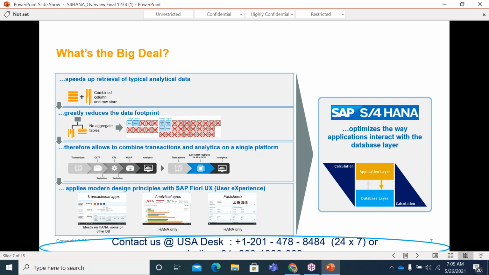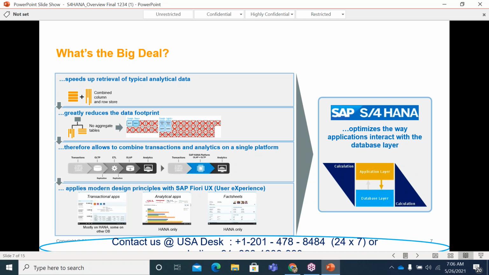Information is needed by the business in fractions of seconds. If you see any global company, if they want to take decisions effectively, they should be getting reporting also in fractions of seconds. Earlier, when you executed such reports, the delays were there, and they never used to give real-time data.